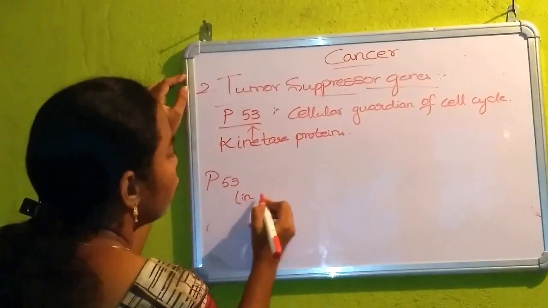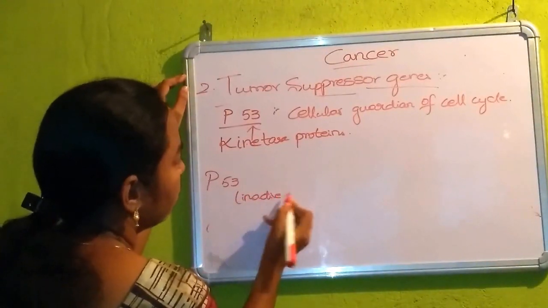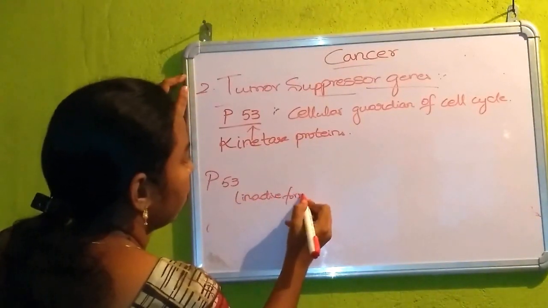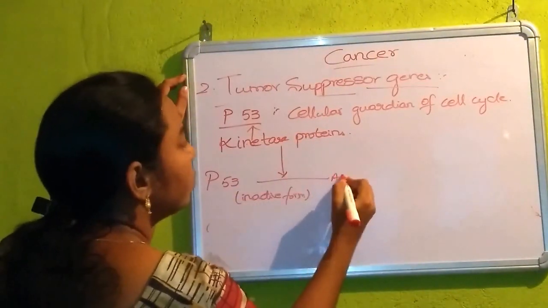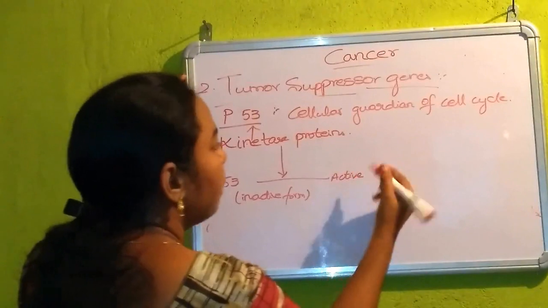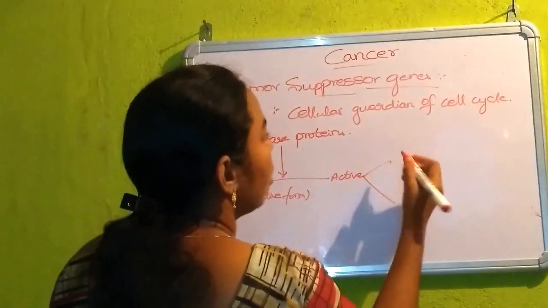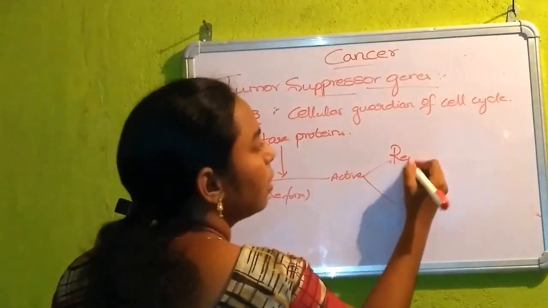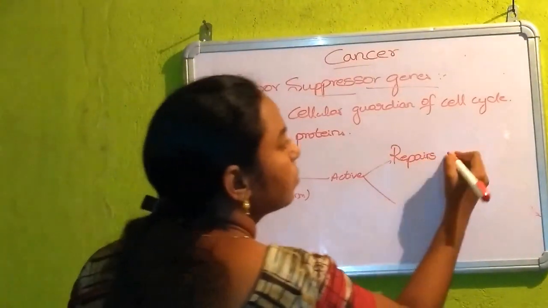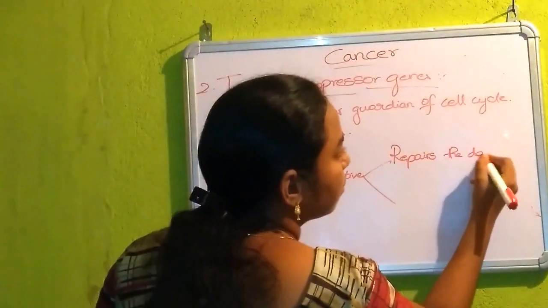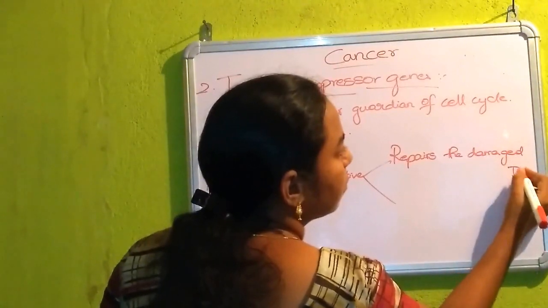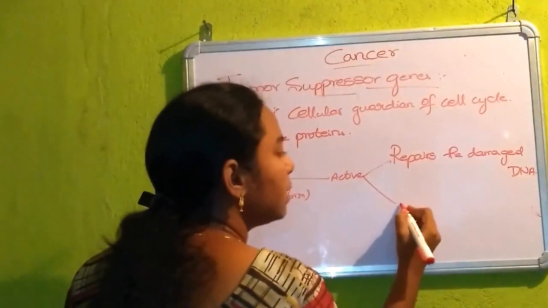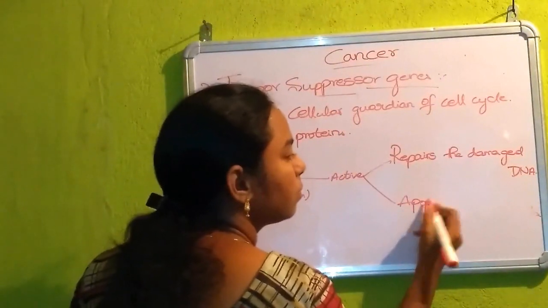First, it is in inactive form, and later due to kinase proteins it becomes active and performs two functions. One is it repairs the damaged DNA. And the second one is apoptosis.